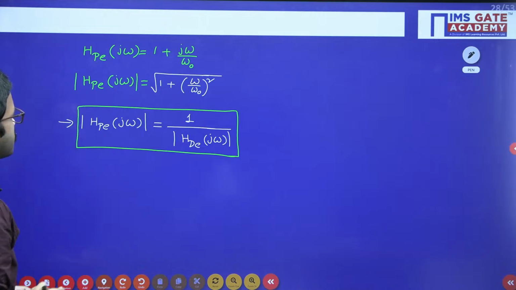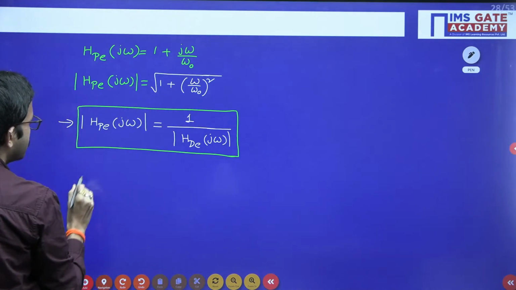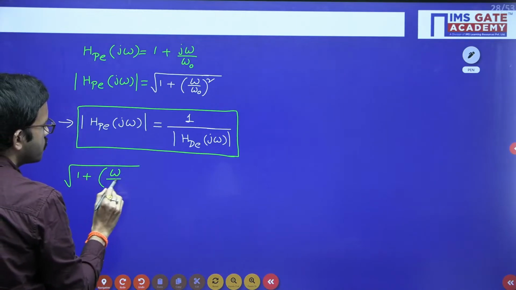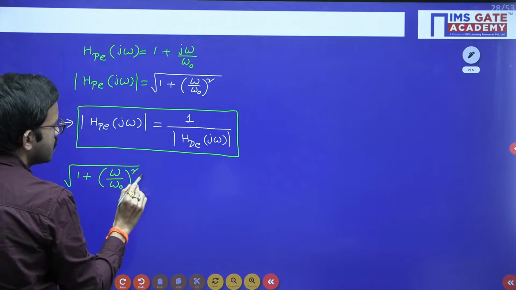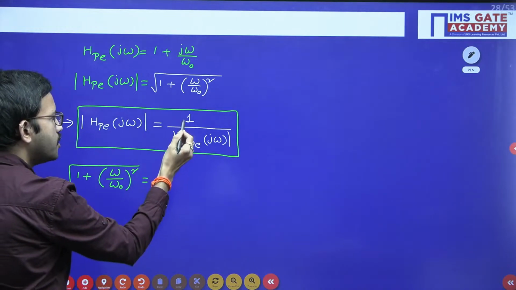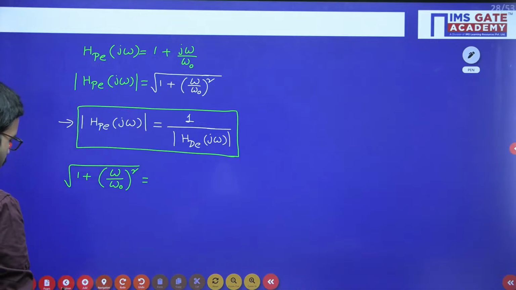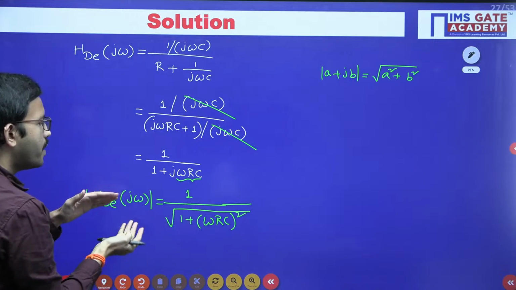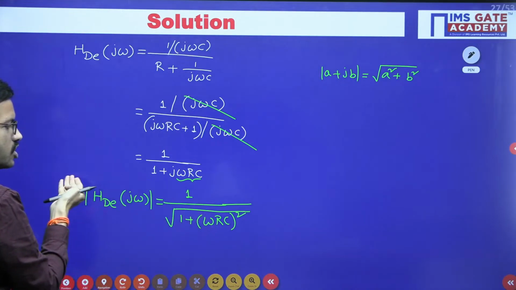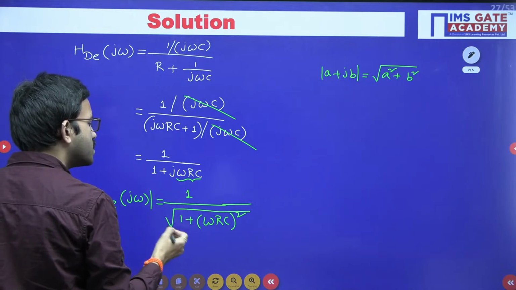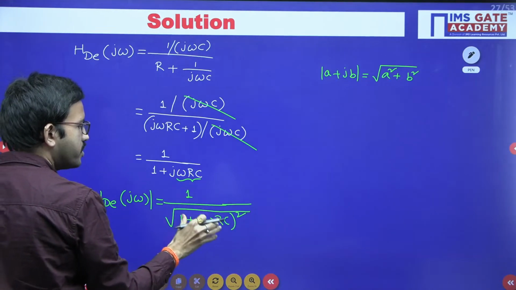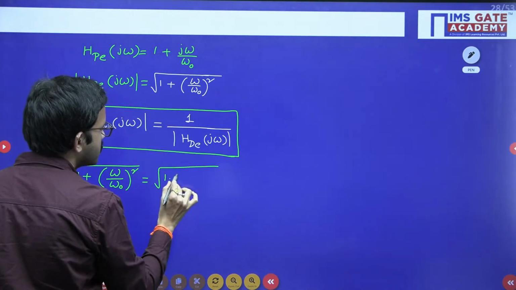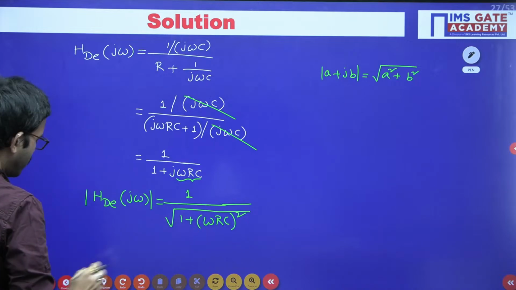Whatever we just got, I am substituting here. The square root of 1 plus omega by omega naught whole squared is equal to 1 by the magnitude of this term. If you observe, we got the magnitude of this entire term like this, so 1 by this magnitude means this term goes to the other side. That is nothing but whatever you have in the denominator, the entire term you are going to get. That is all. So that is the square root of 1 plus omega RC whole squared.